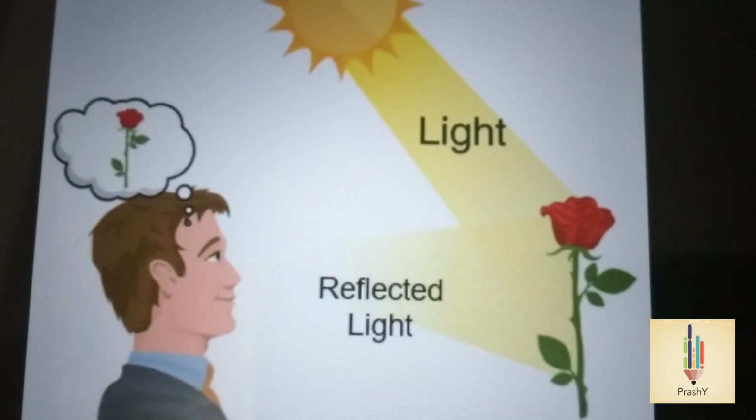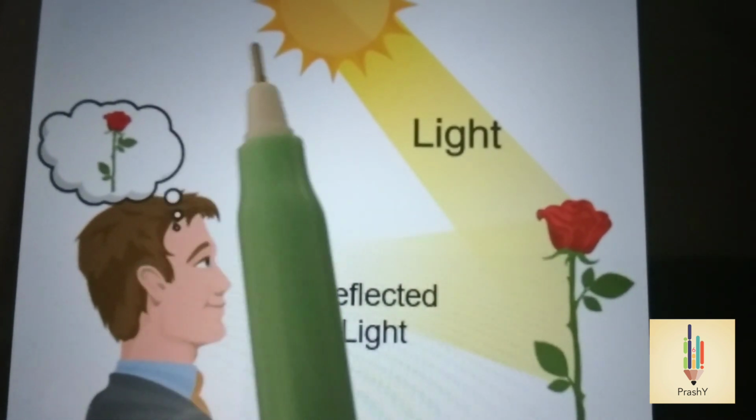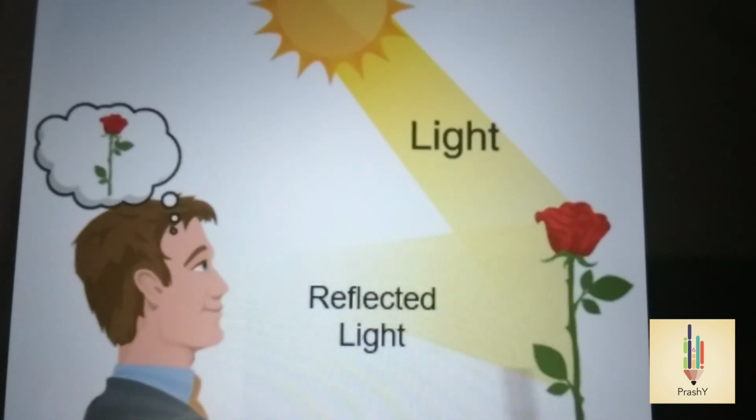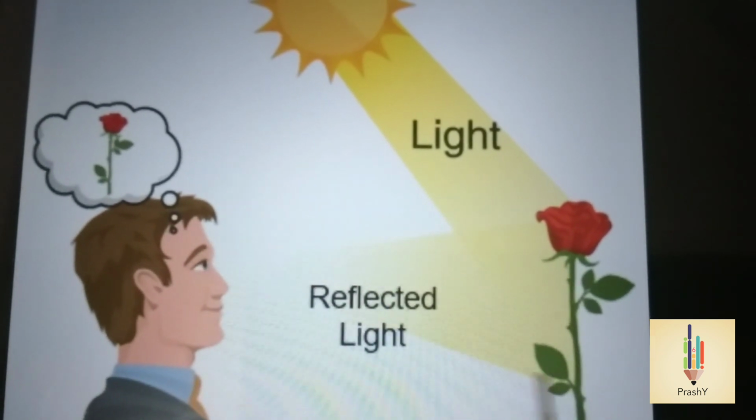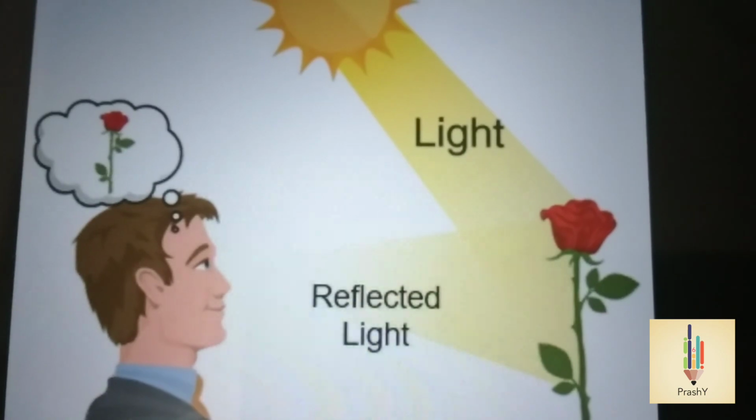In this module, I am going to explain the 10th state chapter Human Eye and Colorful World. We all know that we can see objects only when light falls on them. The light falls on the object, and the object reflects the light. The reflected rays should reach our eye. Then we will be able to see the object.